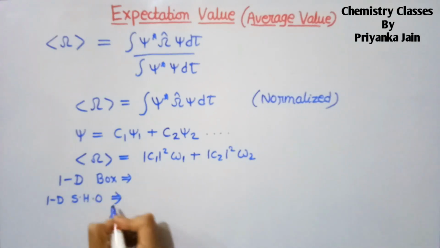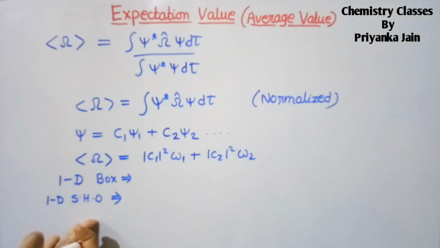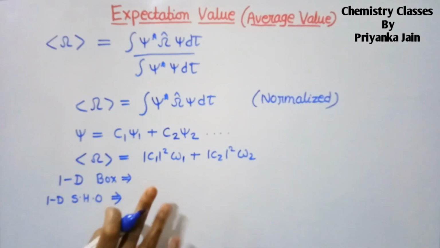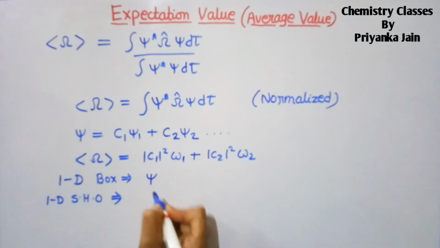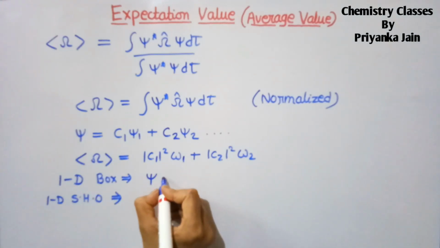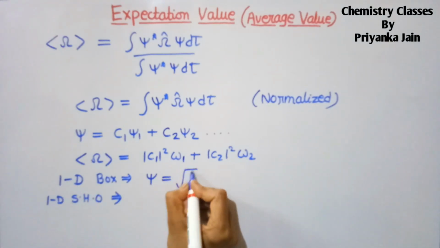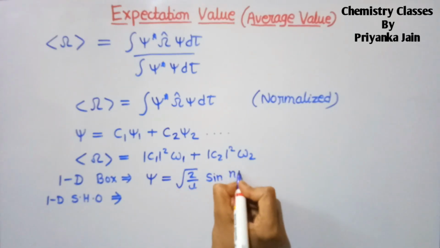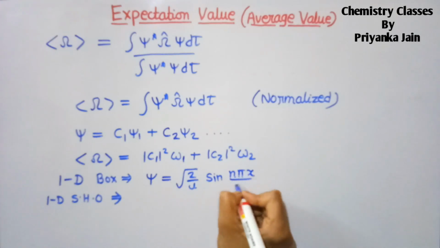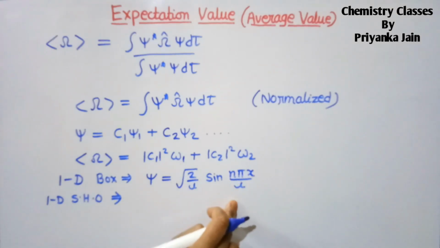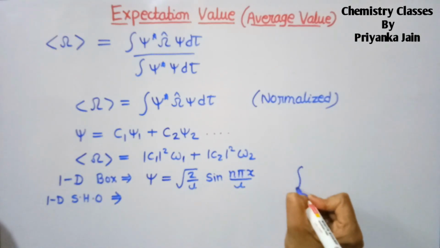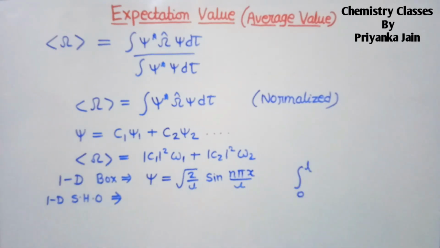In these two cases either the wave functions are given, or if not, we should know what the wave function is. So you should learn these two wave functions. For the 1D box, the wave function we know is root 2 by L sine n pi x upon L. Remember this. And here the limits are from 0 to L, right?